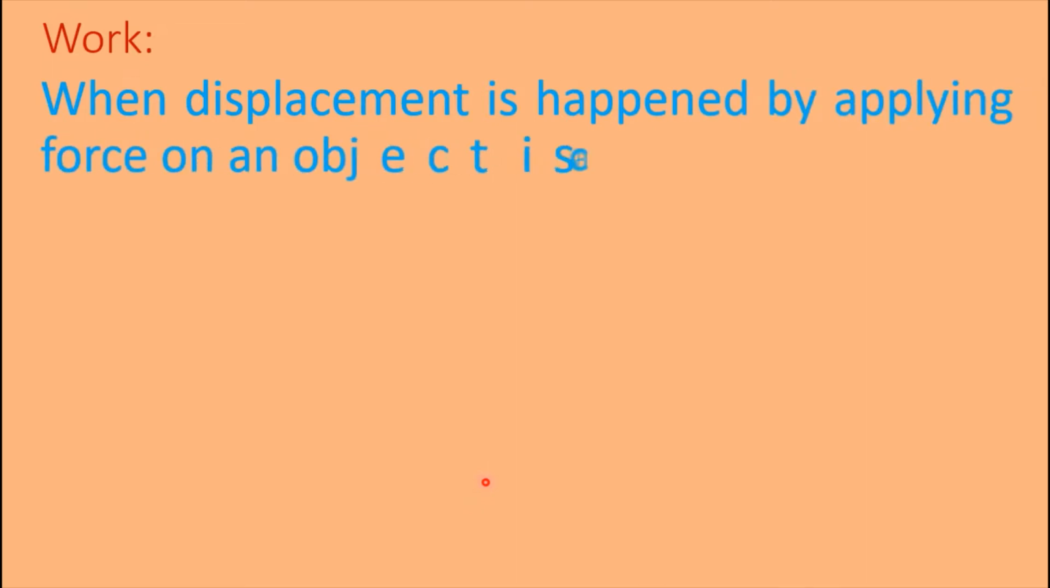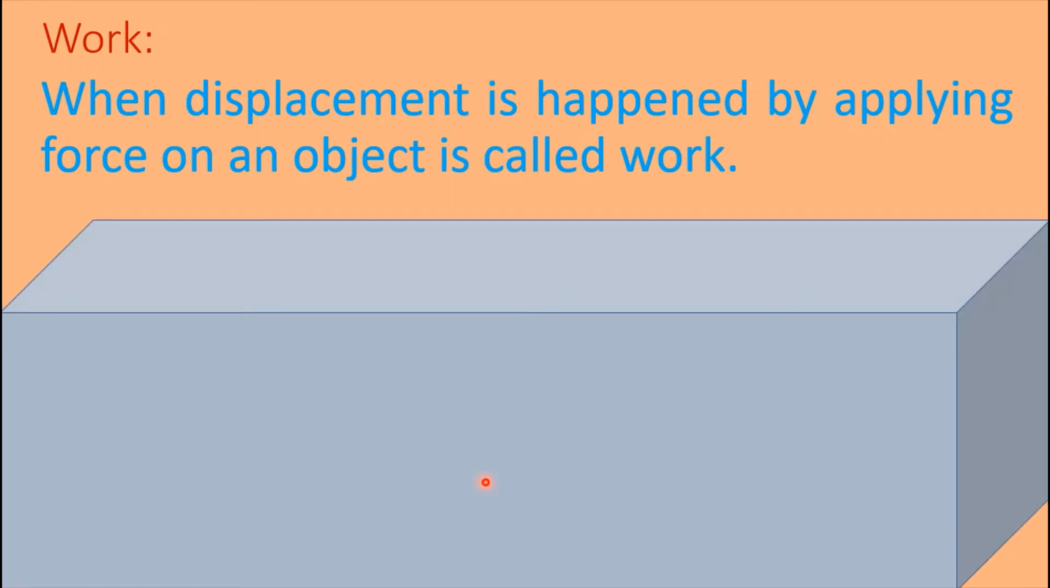Work. When displacement happens by applying force on an object, it is called work. Here force is applied on this body. We know when displacement happens by applying force on an object, it is called work. That is, if a force acts on a body and if this force causes any displacement, then we will call it work.